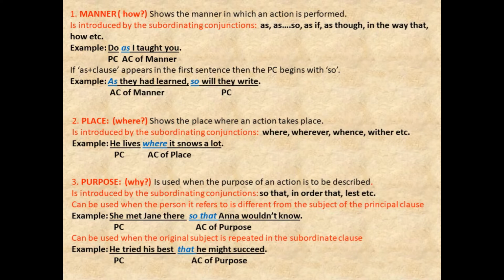Why did she meet Jane there? So that Anna wouldn't know. So the purpose of meeting Jane there was that Anna wouldn't know. So that is the purpose behind an action being done. So this is how you need to ask the question. Why was that action done? So that Anna wouldn't know.